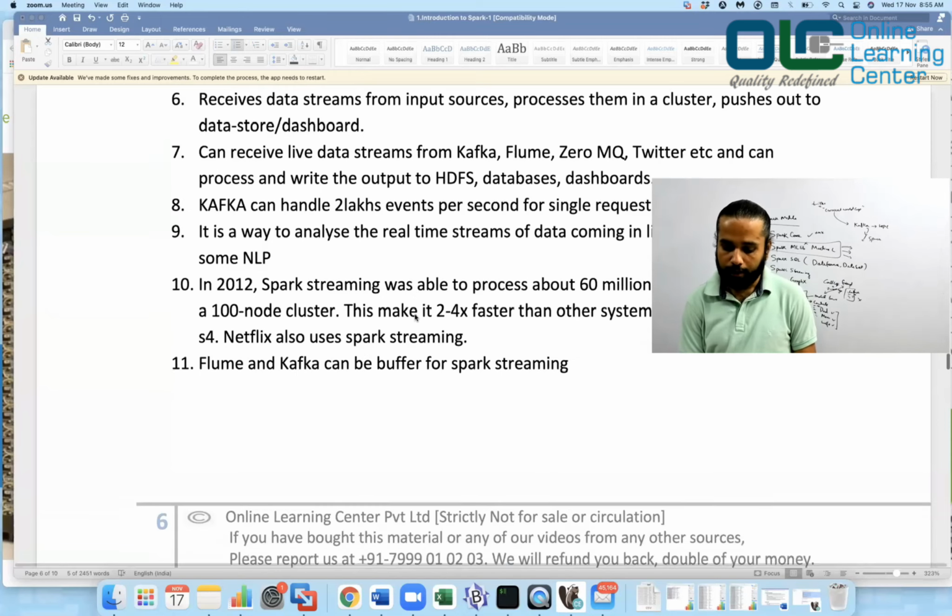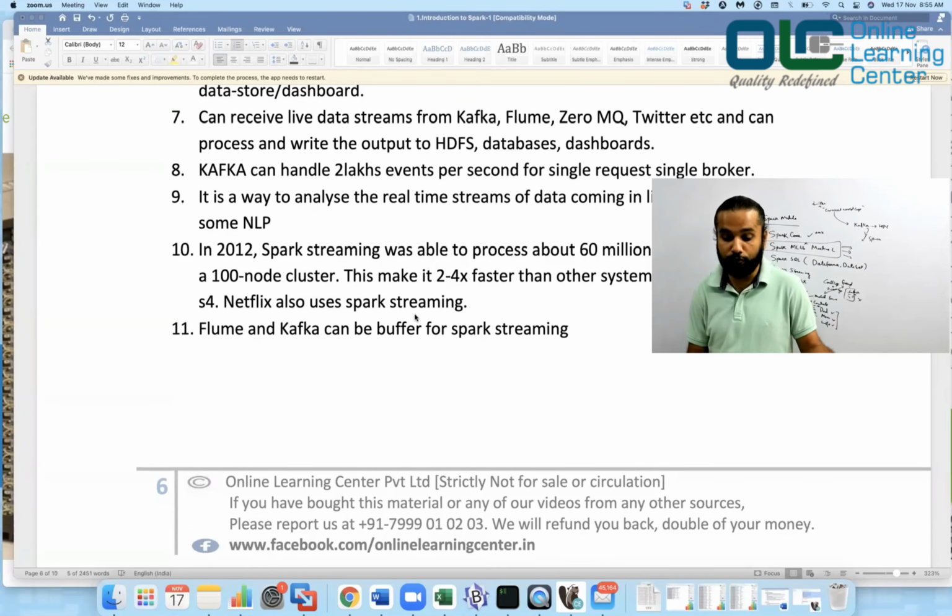So it can receive the live data stream from Kafka, Flume, ZeroMQ, Twitter, etc., and can process and write the data to databases, SQL databases, and dashboards, and so on, right?